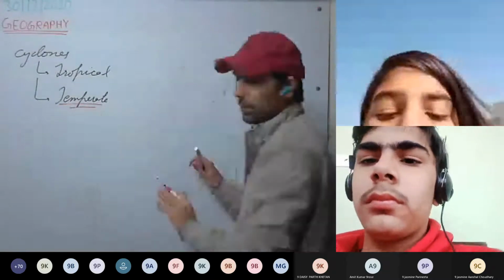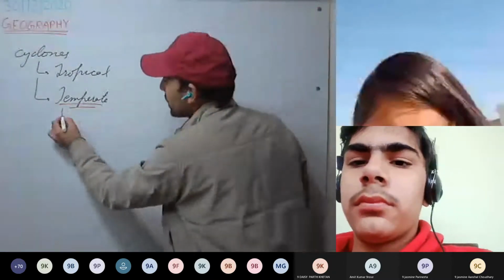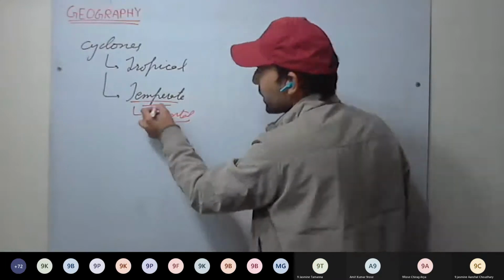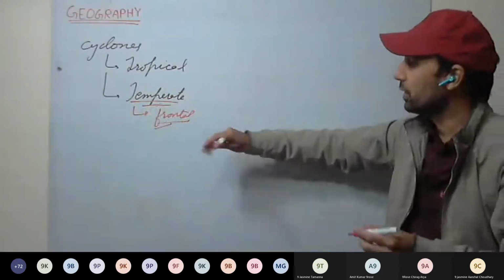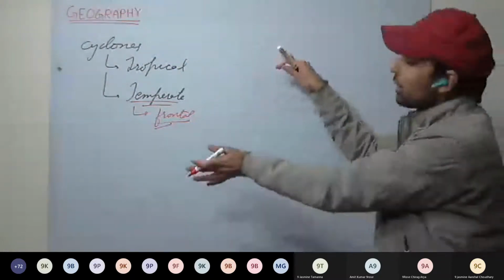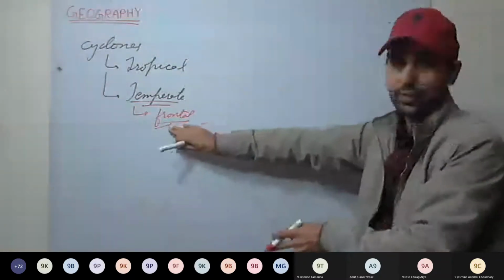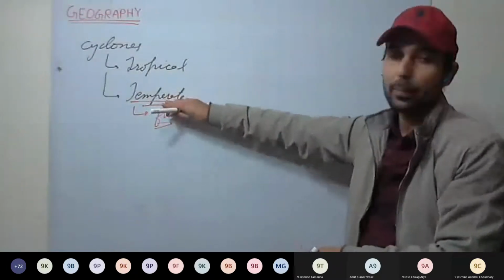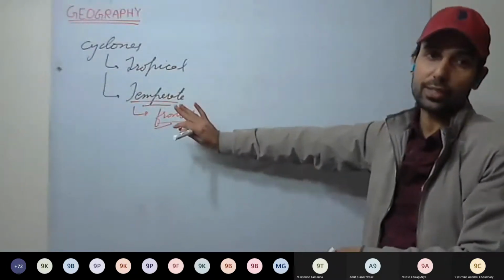Okay. So now we discuss the temperate cyclones. Mainly their origin is frontal, because of the front, where two different air masses meet. That is, very cold winds and warm winds meet. That is called a front. Two different kinds of air masses meet. So temperate cyclones, their origin is mainly frontal.